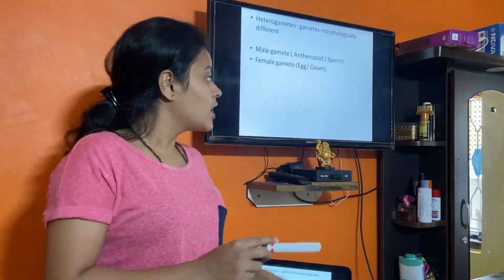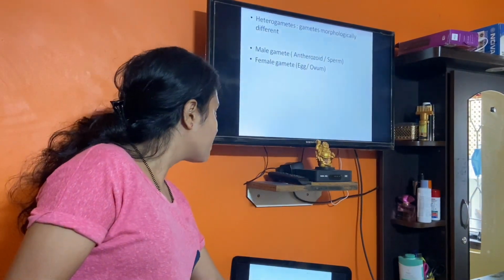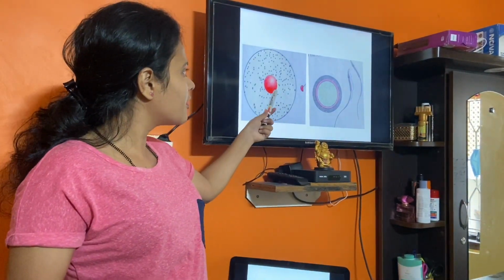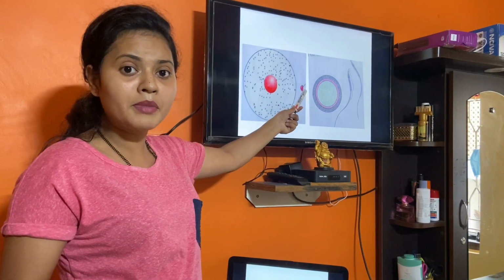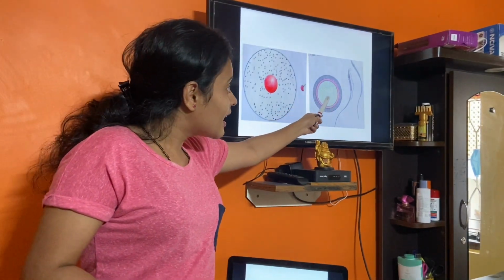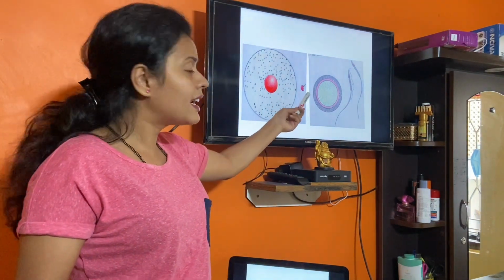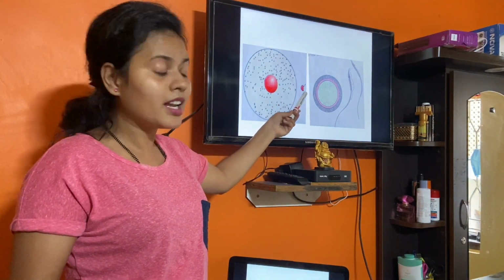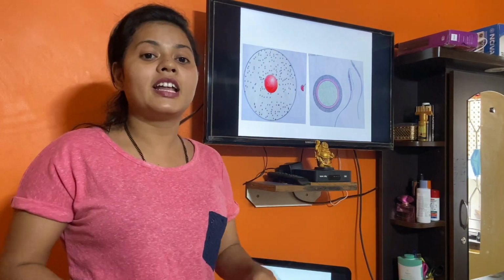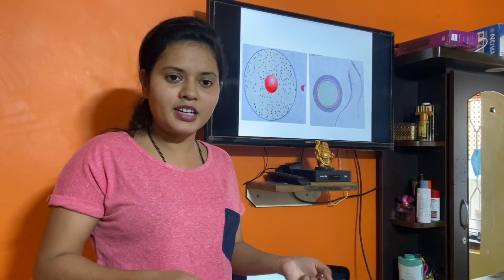The gametes which are dissimilar in appearance, see this. This is the female gamete, this is the male gamete. You can clearly distinguish. They are not identical, they are not the same, right? So these gametes are called heterogametes. Got it?